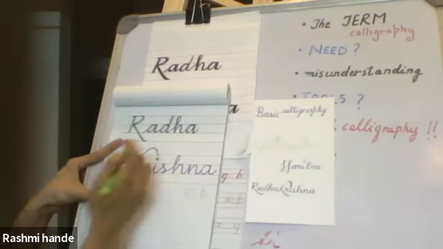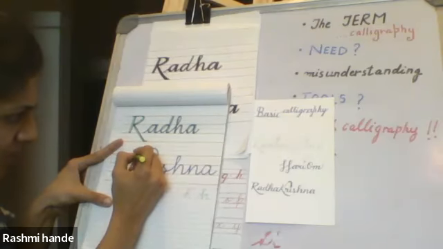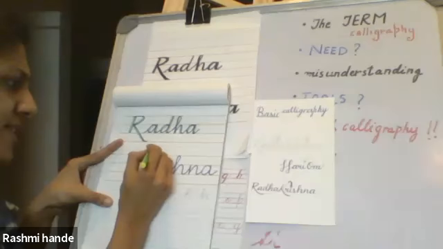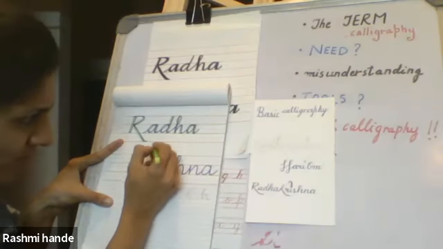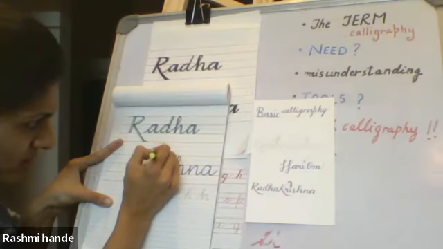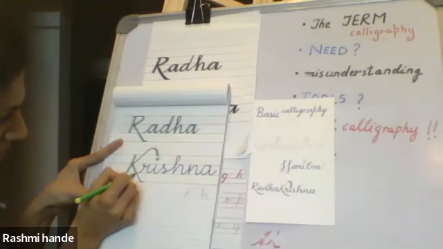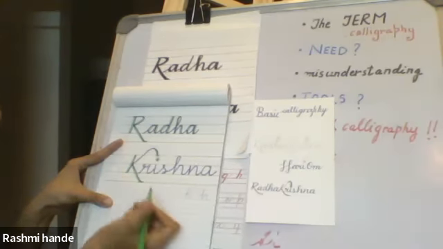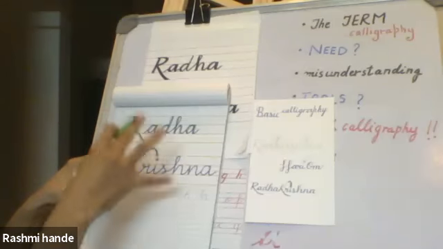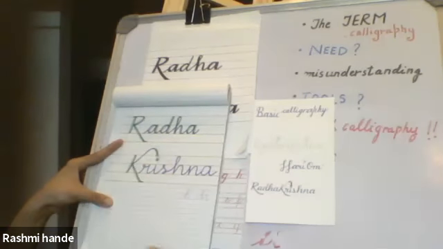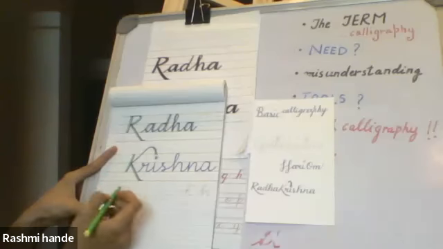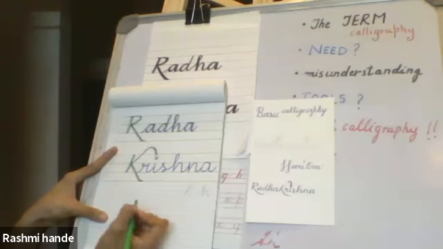Okay. Now for Krishna again, K, it's a downward line. You can skip this since we are going only up and then down here. If you're not very sure, if you're writing big letters and you feel you might make a mistake with sketch pen, you can do the double lining with pencil too.